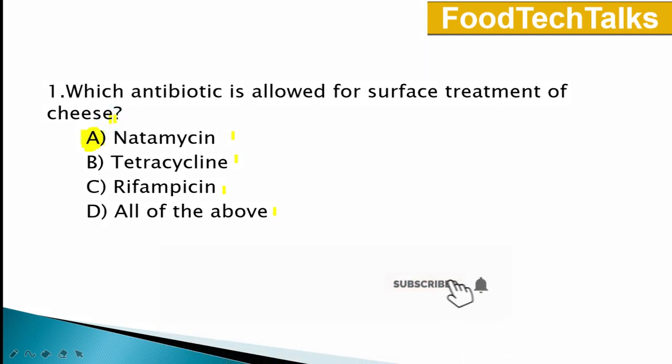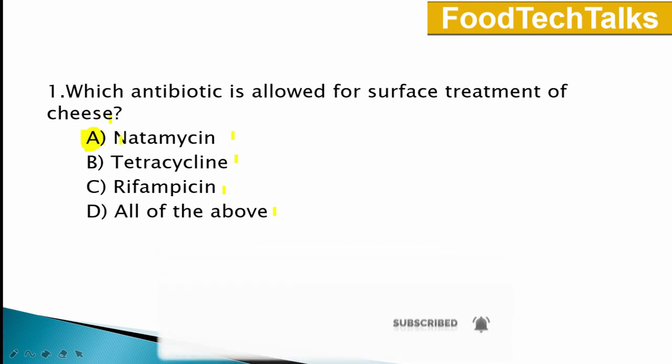Normally, Nisin, chlorotetracycline, oxytetracycline, these are the common antibiotics used in the food industry. Nisin is used for preventing growth of spore-forming bacteria in dairy products. Chlorotetracycline and oxytetracycline are used to prevent growth of bacteria in poultry and fish.